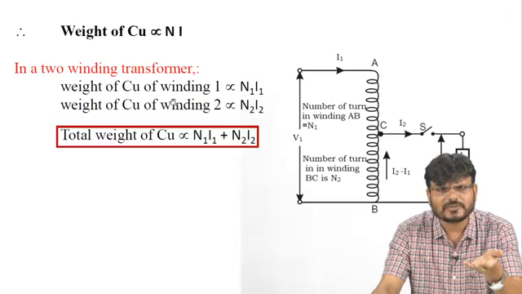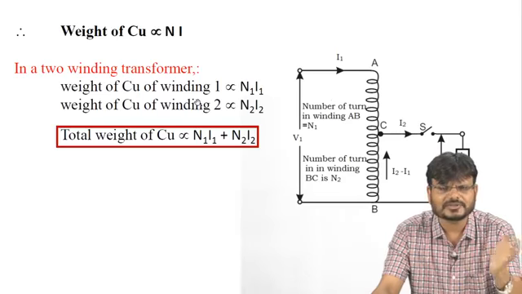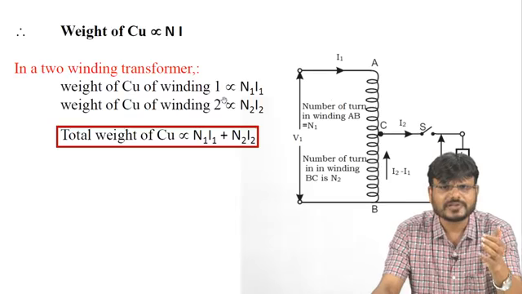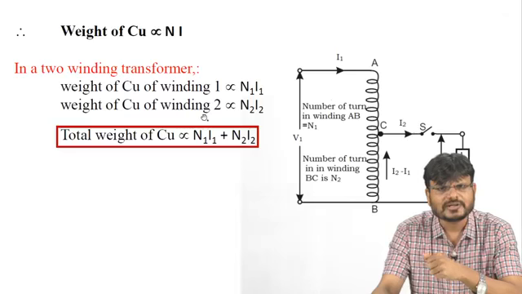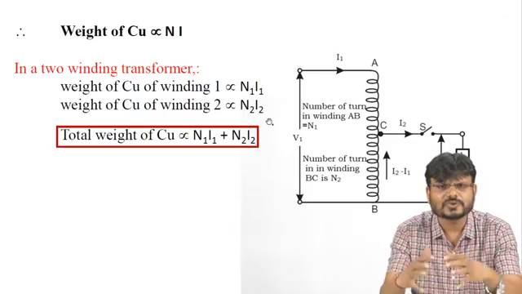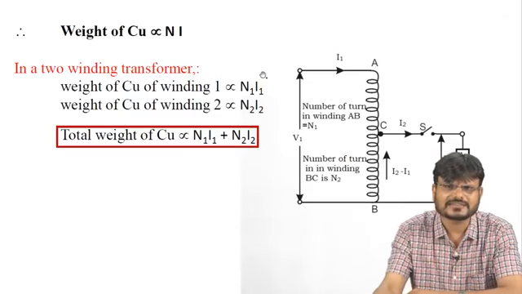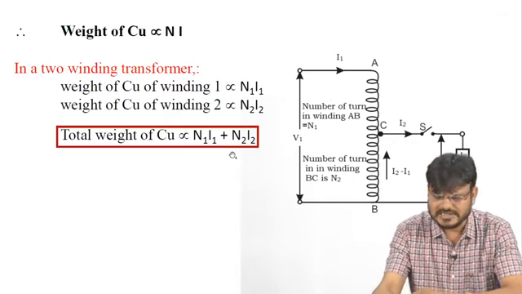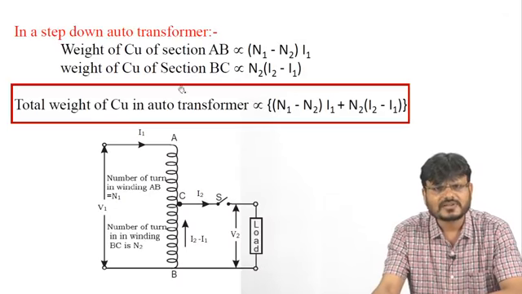The weight of the copper of winding 1, because it has two windings, primary and secondary, is proportional to N1 into I1, and the weight of the copper in winding 2, the secondary side, is proportional to N2 into I2. What is the total weight of the conductor? Just add the two, so the total weight of the copper can be written as N1 I1 plus N2 I2.